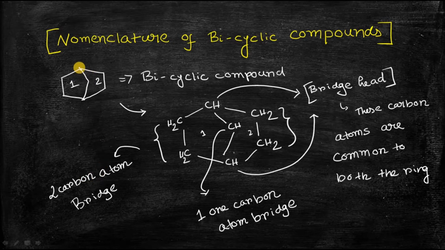First of all, these are called the bridgehead carbon atoms. These bridgehead carbon atoms are common to both of these fused rings, and these are called the bridge carbon atoms, because they are basically acting like a bridge, as you can see. It can be a two atom carbon bridge or a single atom carbon bridge, etc. Okay, now we should move to the nomenclature portion. How do we do the nomenclature of these types of bicyclic compounds? Let's understand it in the next slide.